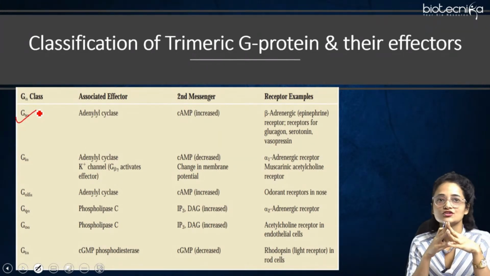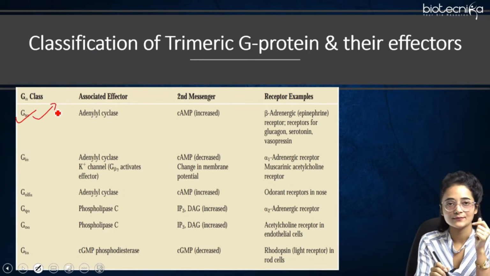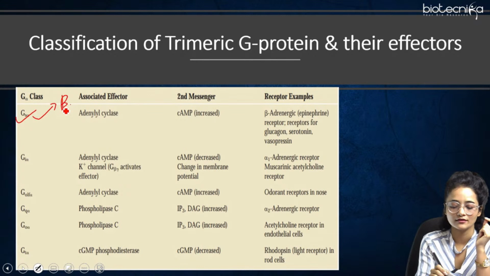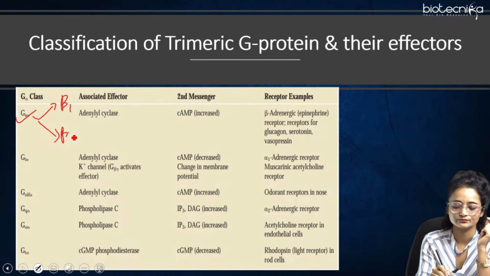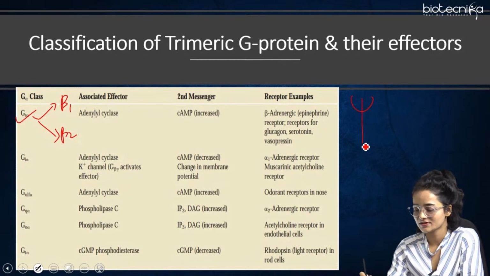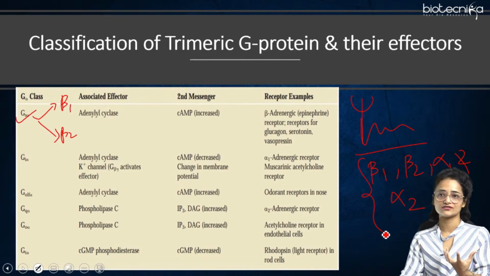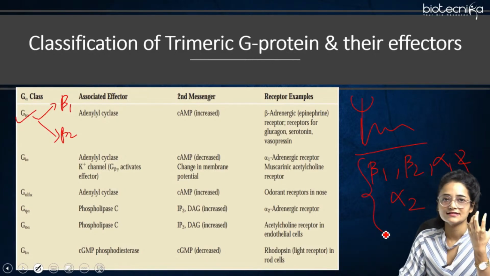The receptors it responds to are beta 1 and beta 2. Let me tell you, the GPCR receptors are of beta 1 type, beta 2 type, alpha 1 and alpha 2 type. These are the 4 forms of this receptor which are present inside our body.